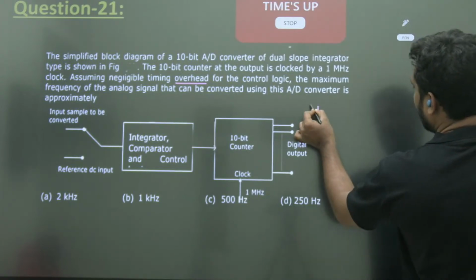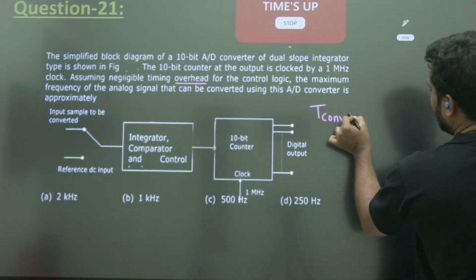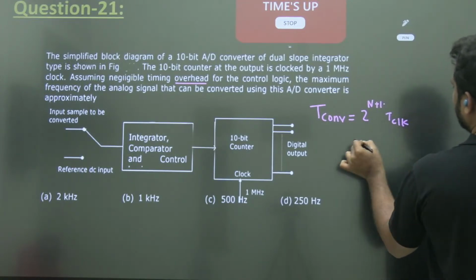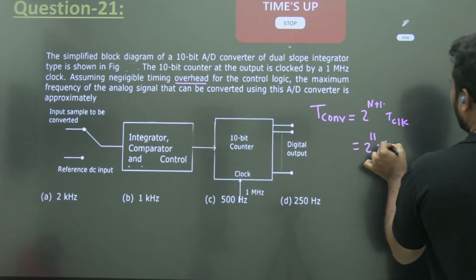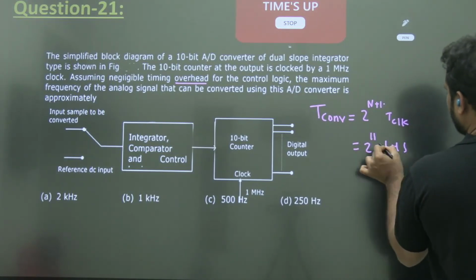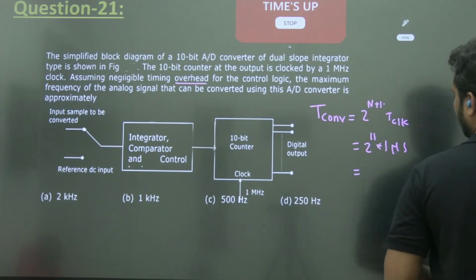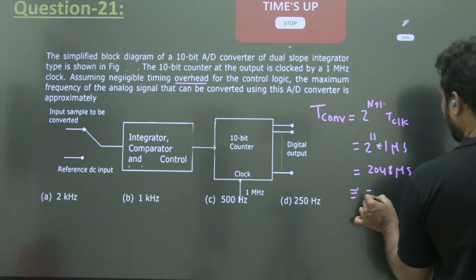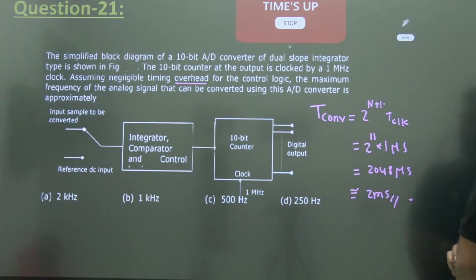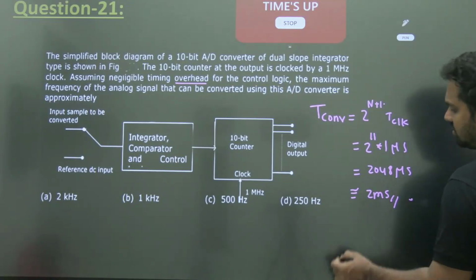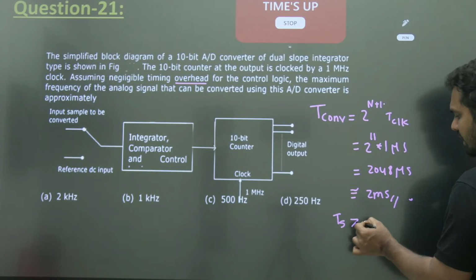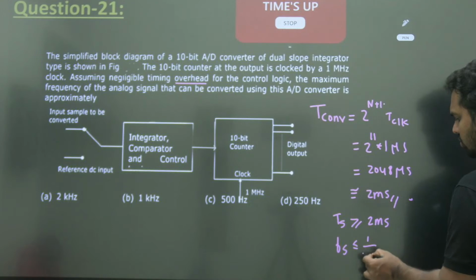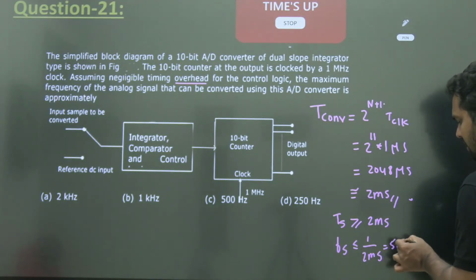Firstly, find the conversion time. In a dual slope ADC, conversion time is 2 power n plus 1 times the time period of the clock. So 2 power 10 becomes 2 power 11, into time period of the clock, which is 1 microsecond. That gives 2048 microseconds, approximately 2 milliseconds. So the conversion time is 2 milliseconds. The sampling time should be greater than 2 milliseconds, so the sampling frequency should be less than 1 by 2 milliseconds. That will give you 500 Hz.